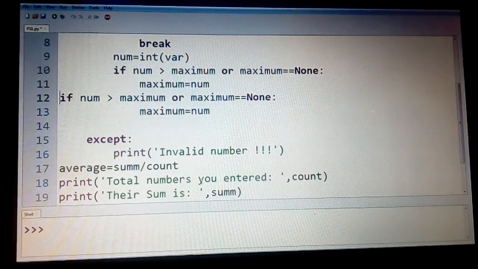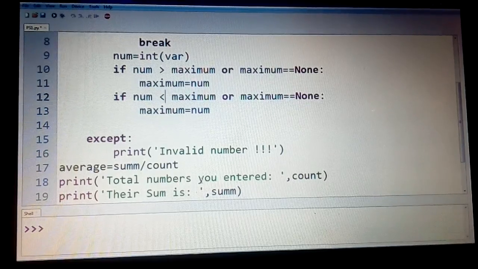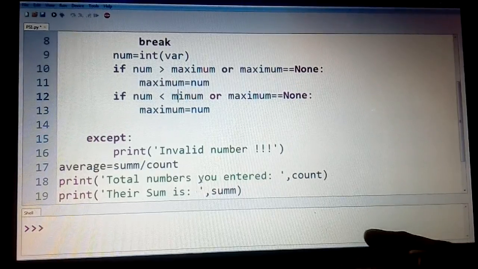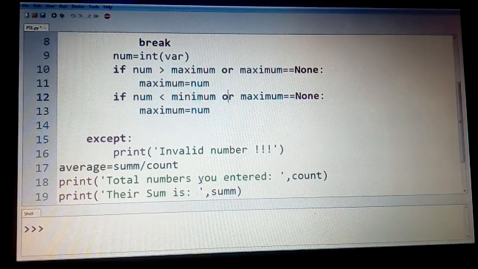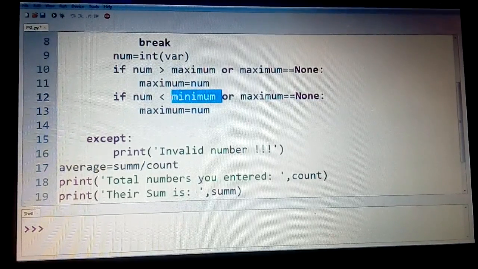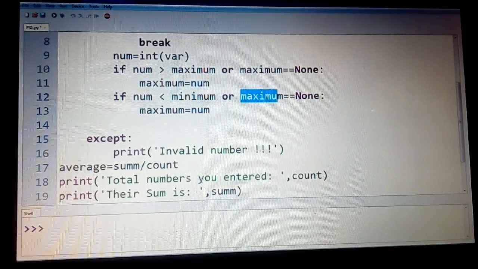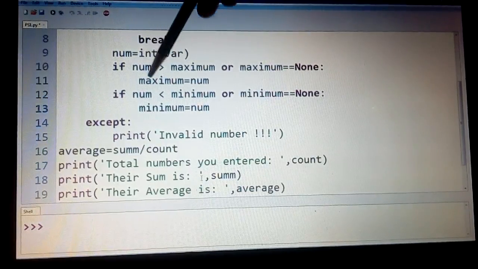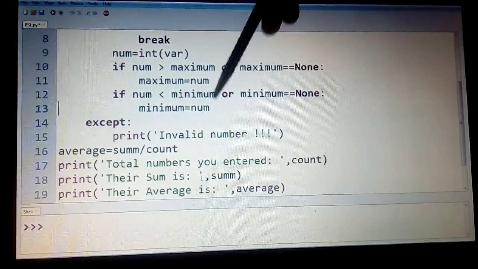Similarly, you can copy this block of statements and paste it here and say that on the same lines, if my num happens to be less than minimum, or minimum is equal to None, then do the same thing, minimum is equal to num.